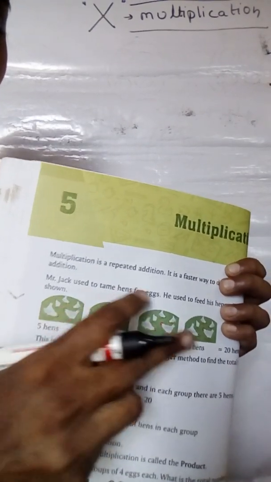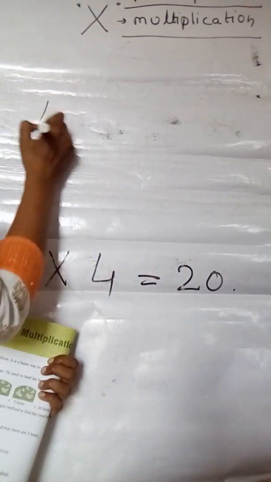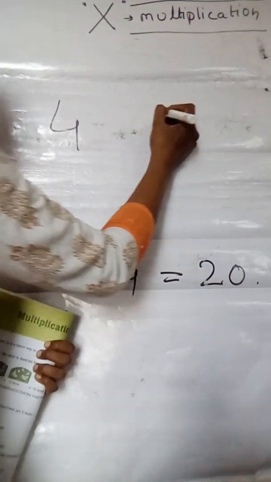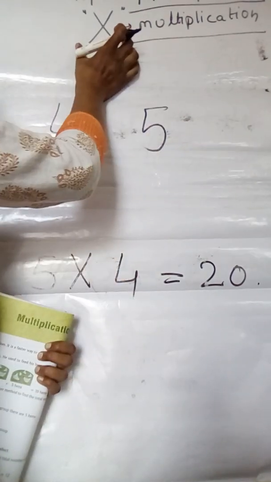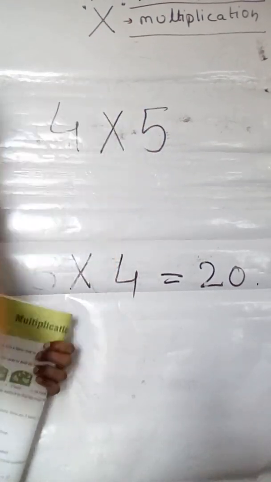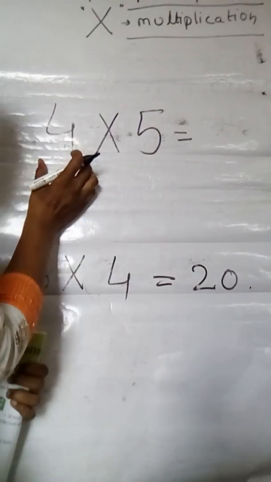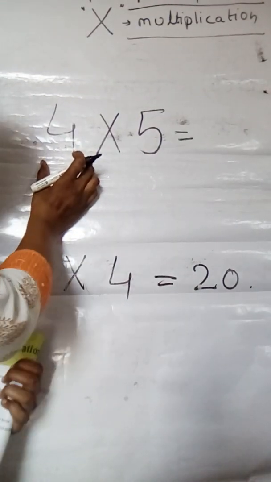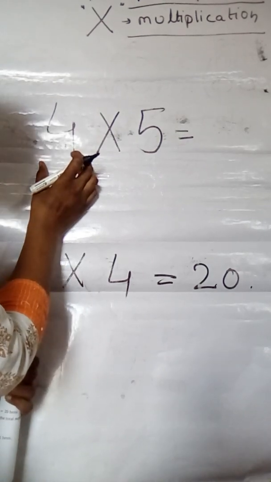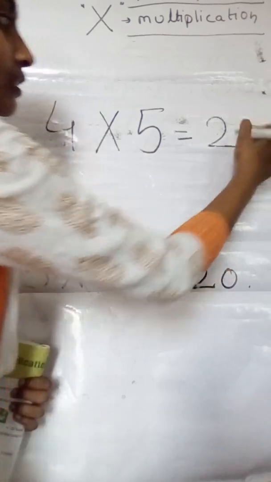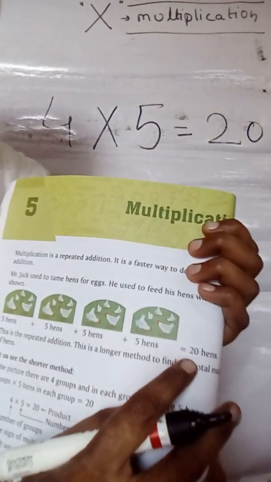Children, how many groups do you get? 1 2 3 4 groups, right? So 4 groups. Now how many hens in one group? 1 2 3 4 5. 5. Which sign do I have to apply between these? The multiplication sign. Then what product do we get? Table of 4. 4 1s are 4, 4 2s are 8, 4 3s are 12, 4 4s are 16, 4 5s are 20.